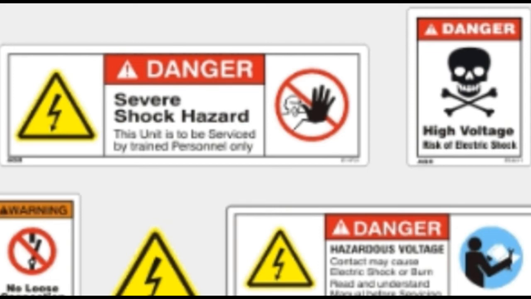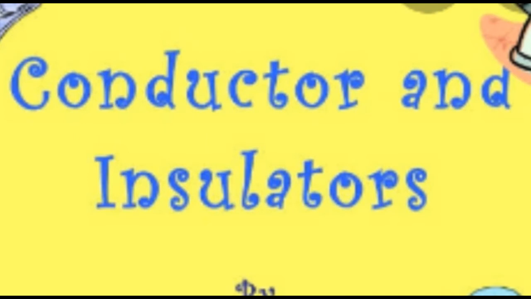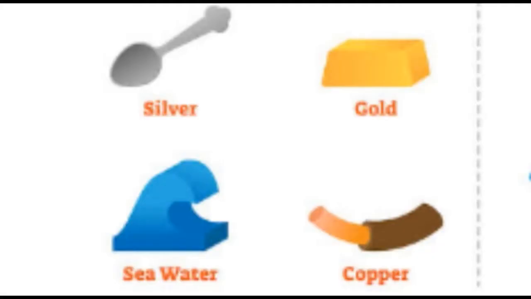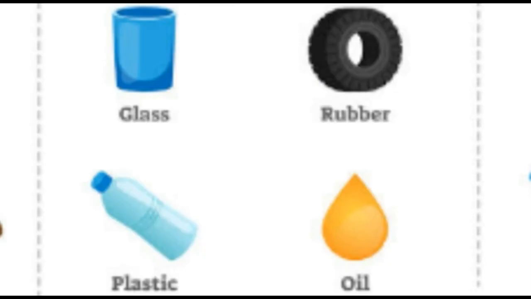Let's proceed to the next topic, conductors and insulators. Electrical conductors allow electricity to pass through them, and electrical insulators do not allow electricity to pass through them. Most materials are either conductors or insulators. Silver, copper, aluminium and carbon, meaning graphite, are examples of conductors, and glass, rubber, wood and plastic are examples of insulators.